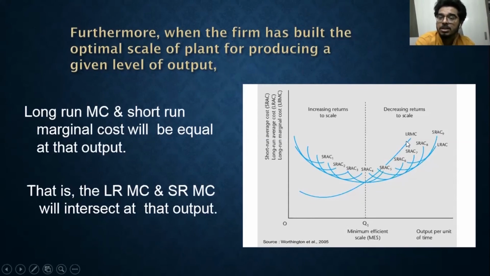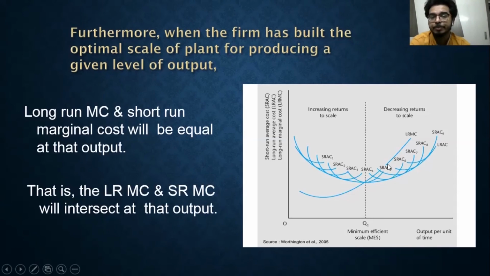The long run marginal cost curve and the short run marginal cost curve will pass through the very same point. So the long run marginal cost curve will pass like this, the short run marginal cost curve will pass like this, and at this point the short run average cost curve is at its minimum and the long run average cost curve is also at its minimum.